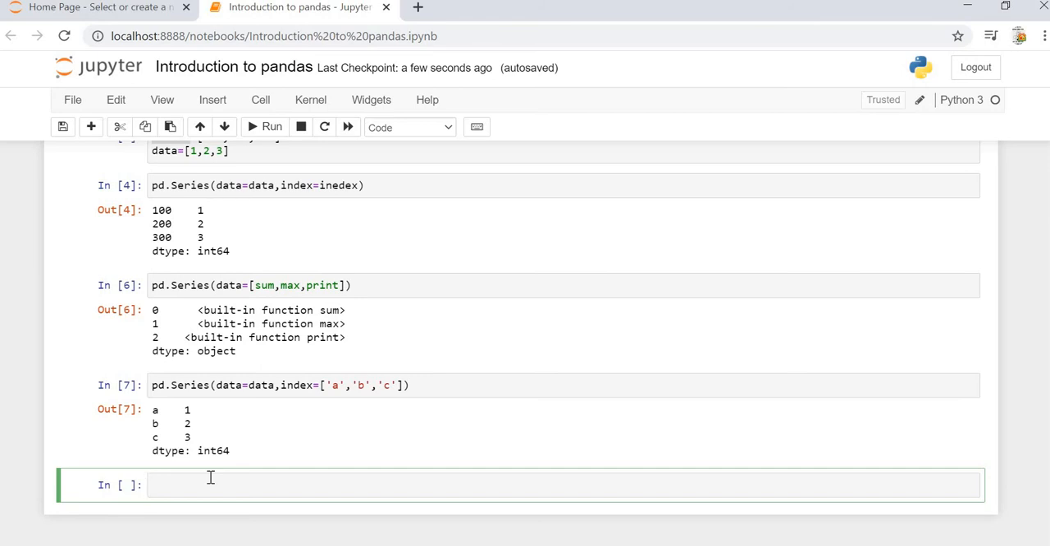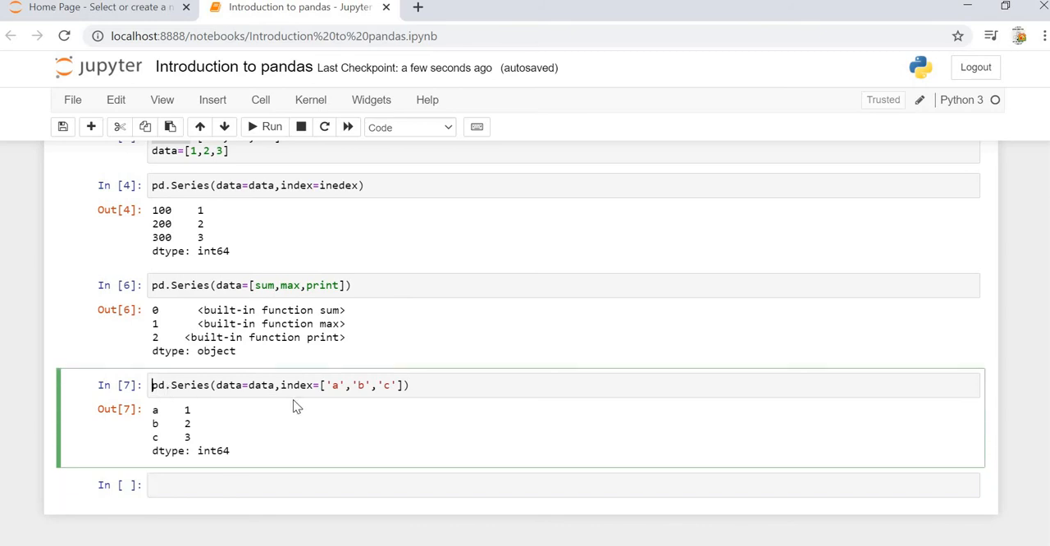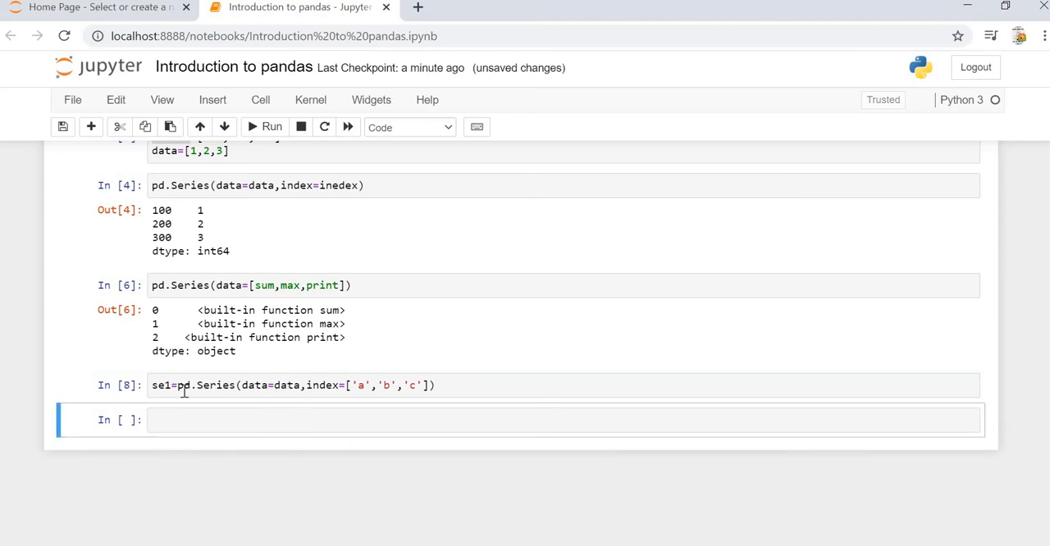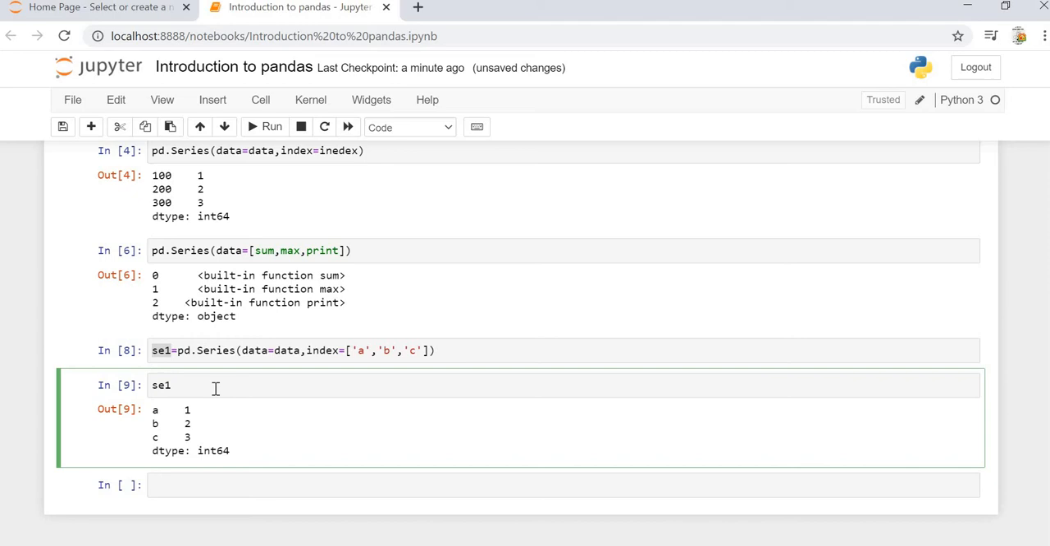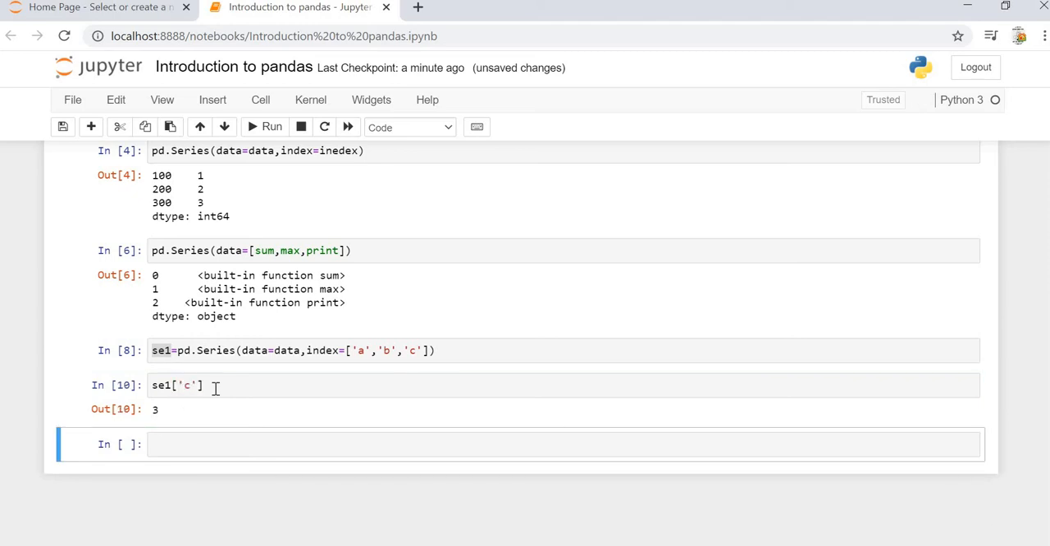So this is the same way we do indexing in a dictionary, we can do the same in series also. To do the indexing in series, let's give it a variable name, sc1. Now if we see what sc1 is, sc1 is the series that we have. If we want to see the index c, then we can specify index c and it will give us the value for that.